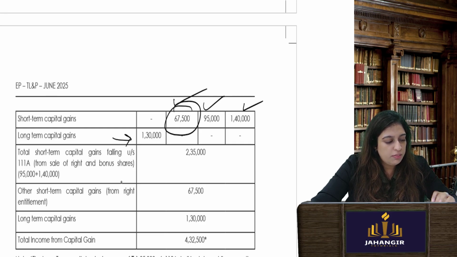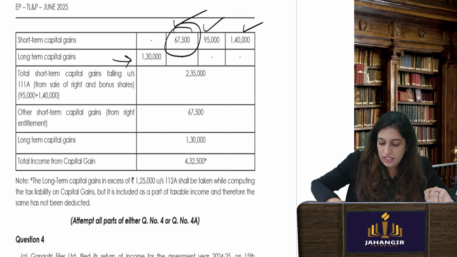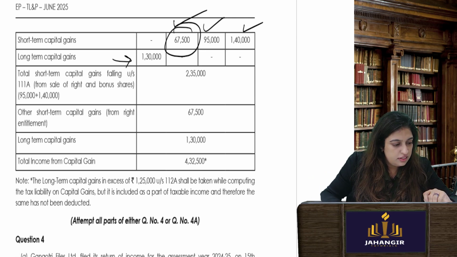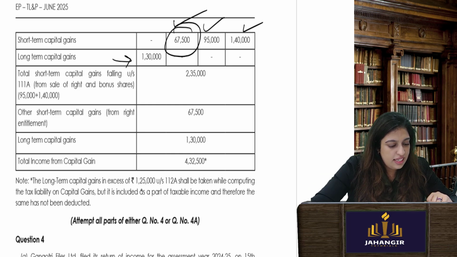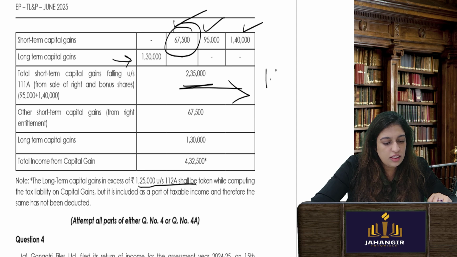1,30,000 is my long term capital gains. Okay, so the long term capital gains in excess of 1,25,000 shall be taken while computing tax liability on capital gains. So this you should know, if it is a long term capital gains, excess of 1,25,000 you will have to pay. So first 1,25,000 is allowed as a deduction.